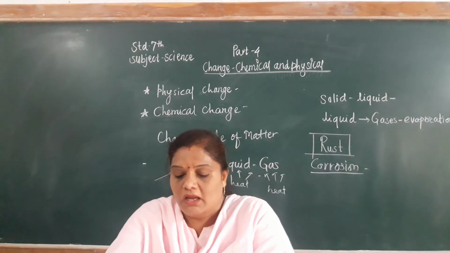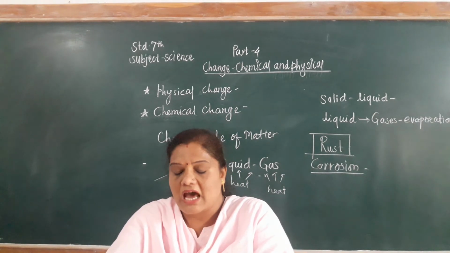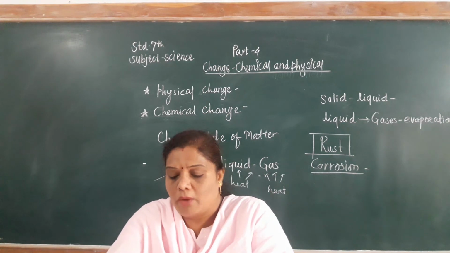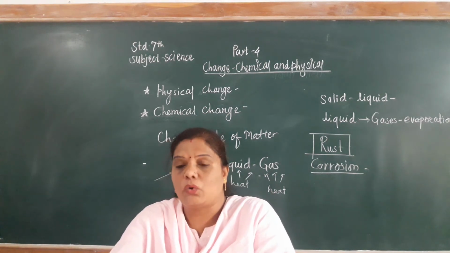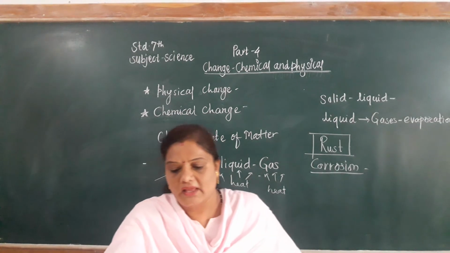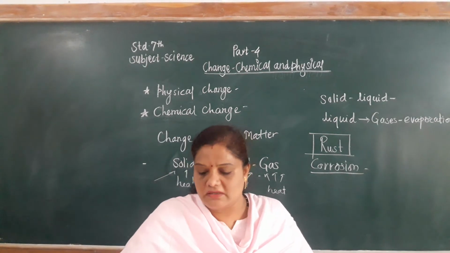Okay. Copper and brass articles are coated with tin. Underline it. Copper and brass articles are coated with tin, and this is called tinning. Okay. So it is called tinning.